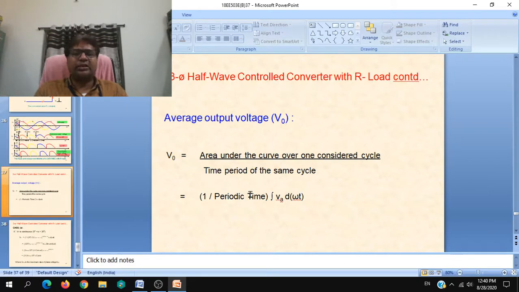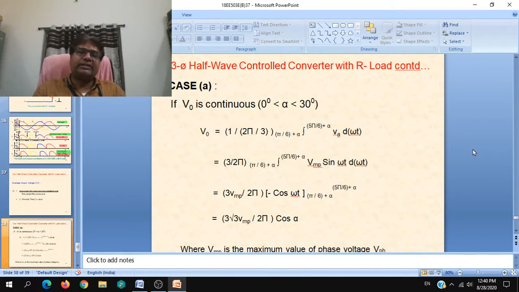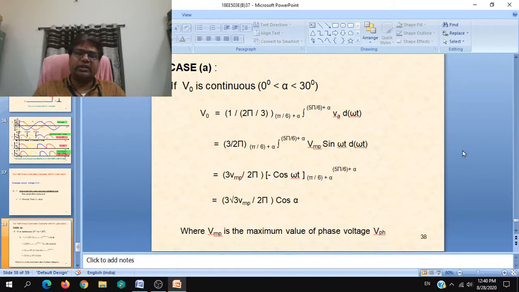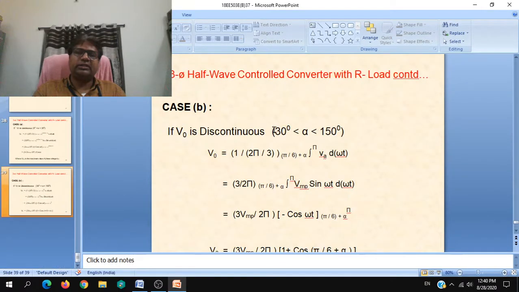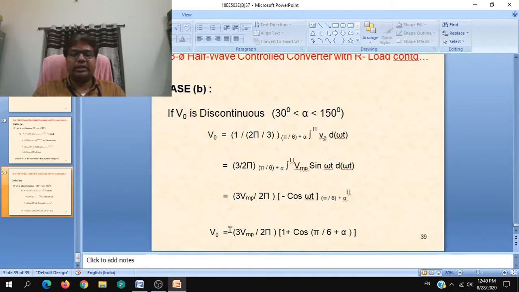Average output voltage you can calculate as 1 by periodic time into the integral. For case A, where the angle is 0 to 30, that is up to 60 degrees conduction, and for case B, if it is more than 60 degrees conduction, from 30 to 150, means 60 to 180 degrees, this would be the case.